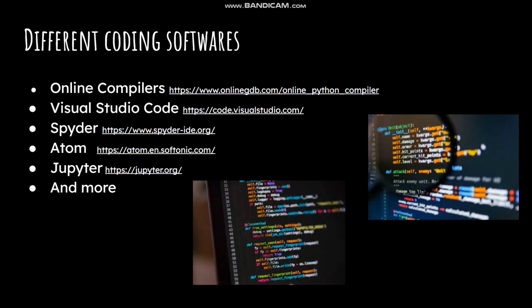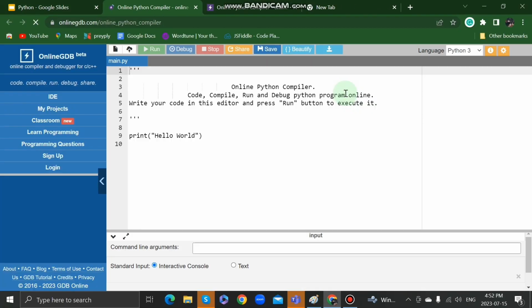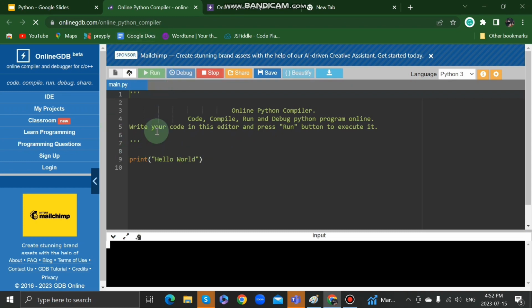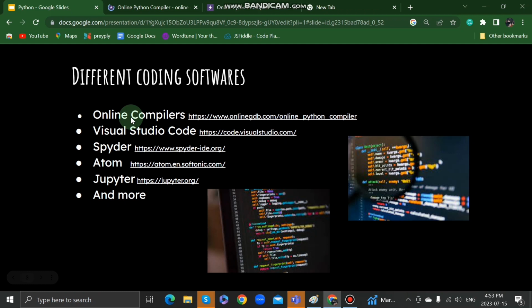So, different coding softwares: online compilers. When I first got into coding, I started using online compilers before softwares because I didn't have much idea. Online compilers are websites you can search up on Google, Python compiler, and you can code on it, press the run button, and it works for you. So here's an example. I could write print hello world. This is a compiler, and after I'm done with my code, I just press run, and it says hello world. Easy as that.